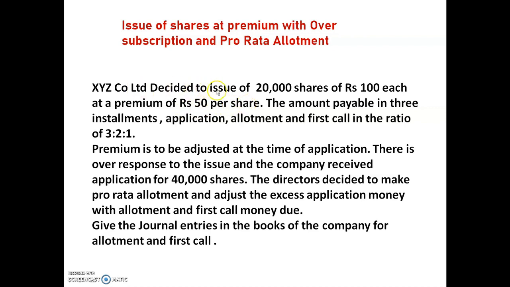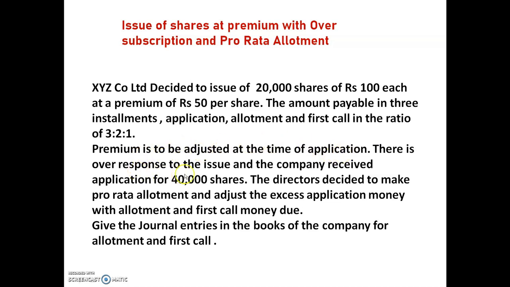Here this company issues 20,000 shares, 100 is the face value and the premium is 50. The amount is payable in 3 installments, application, allotment and first call, in the ratio of 3:2:1, so we have to do a working note. Premium is to be adjusted at the time of application, as they have given specifically.